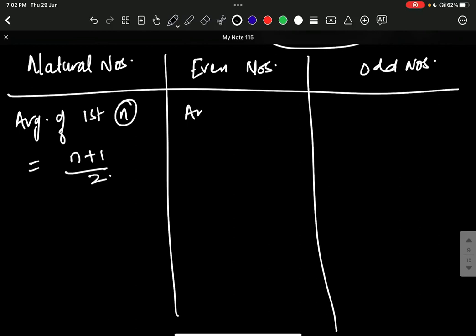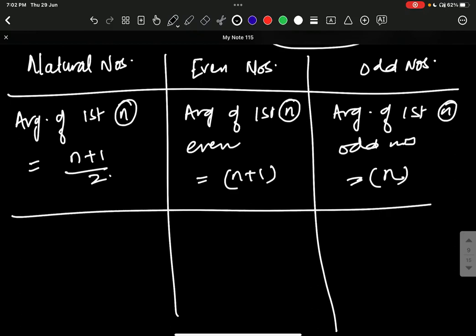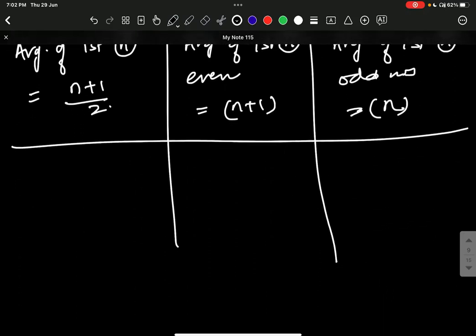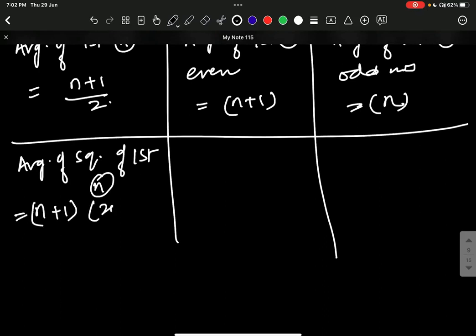Then the average of first n even numbers is given by n plus 1. And here the average of first n odd numbers is given as n. Yes or no? Okay, you have to note this. Then the average of the square of first n natural numbers, that is n plus 1 into 2n plus 1 divided by 6.